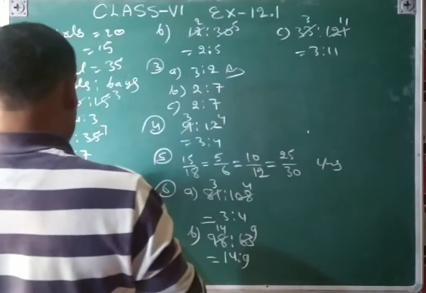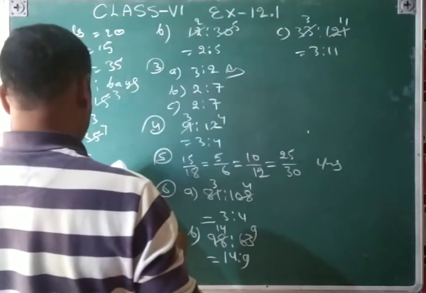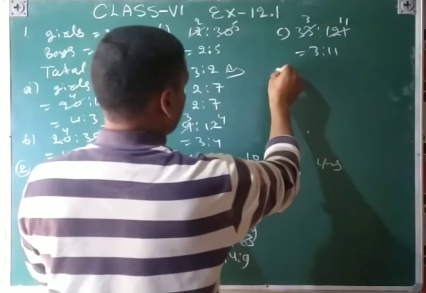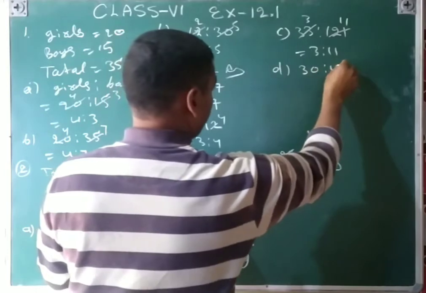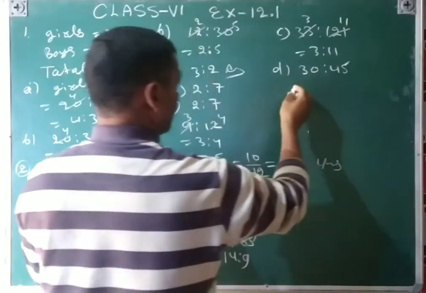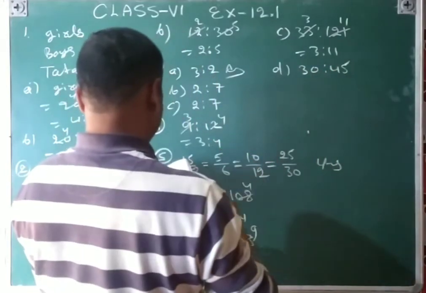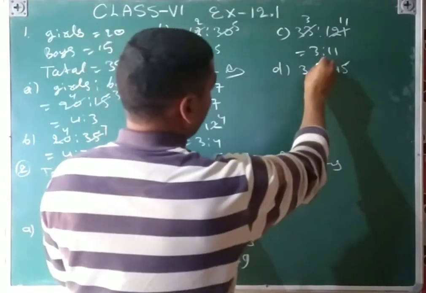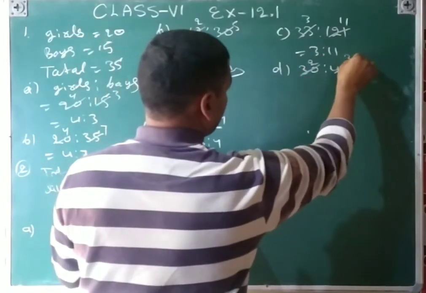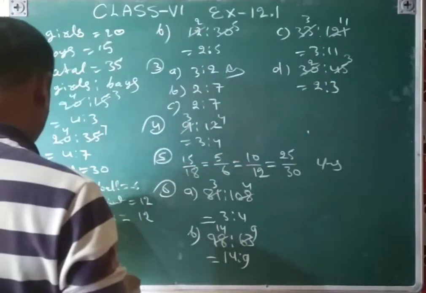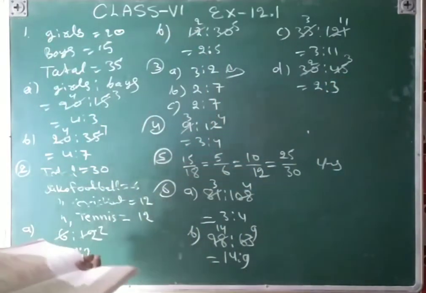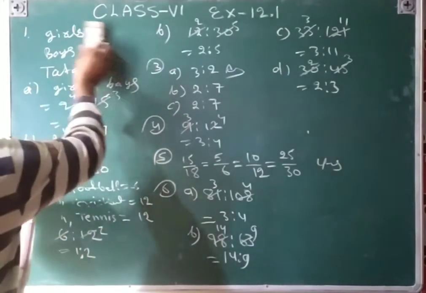And then the last, D, 30 minutes to 45 minutes, will be cancelled by 15, 15 2s are 30, 15 3s are 45, that is 2 ratio 3. Now the seventh question, you will see here.